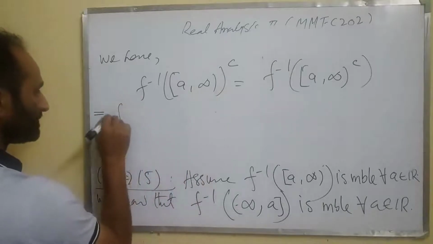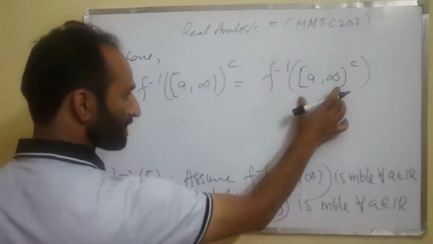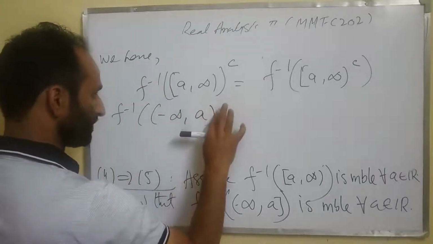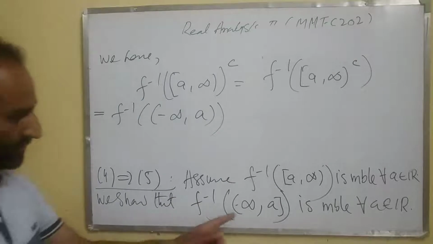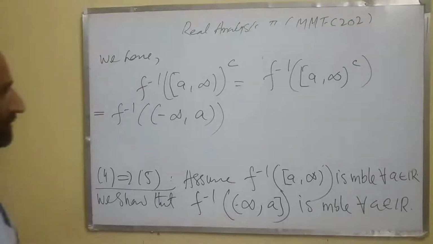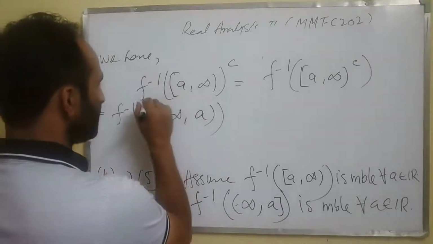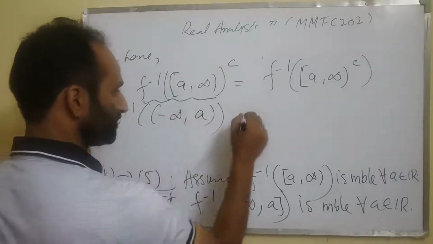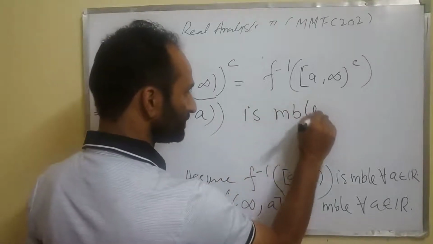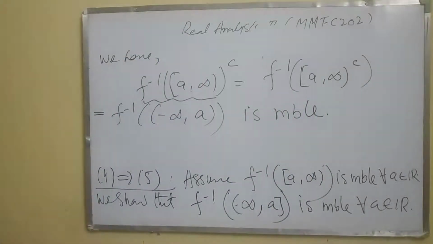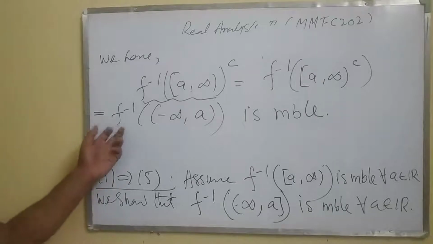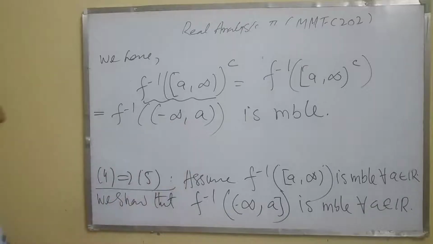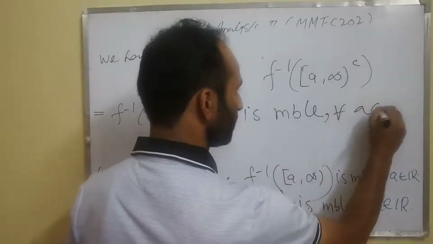What's the complement of this set? It's minus infinity to a, but it's open on this side. It's not closed, so it should be closed on this side. Since this is measurable, it's given in our statement, therefore its complement is also measurable. So f inverse of this unbounded interval is always measurable, minus infinity to a, for each a belongs to R. This is true for each a belongs to R.